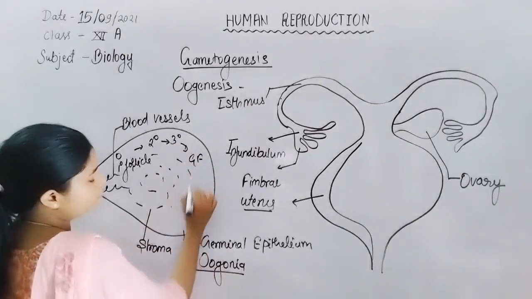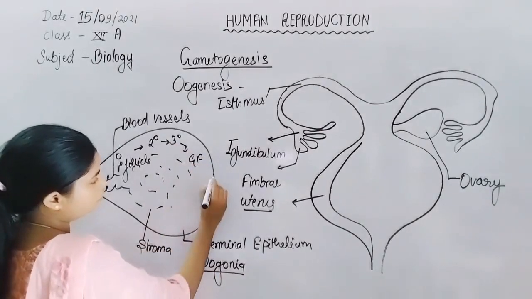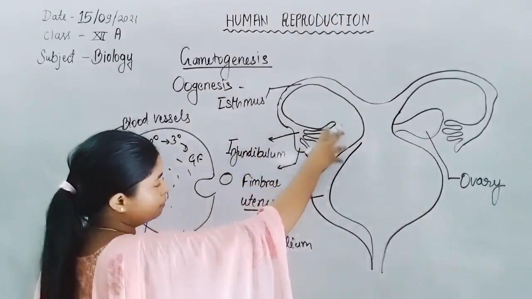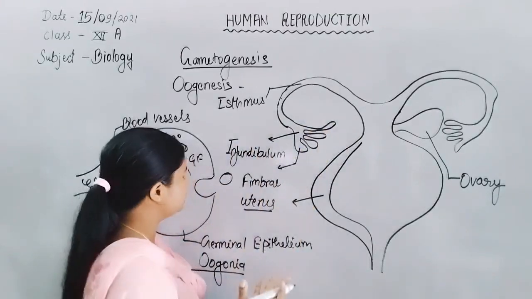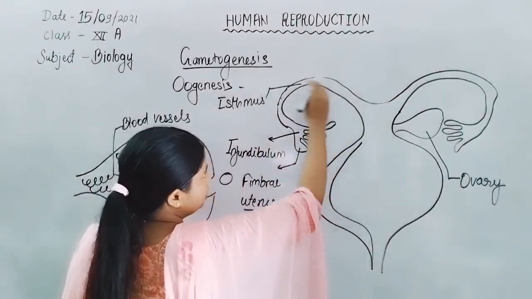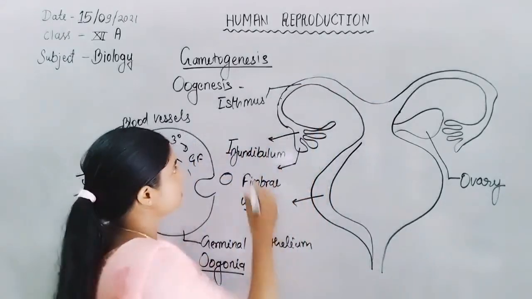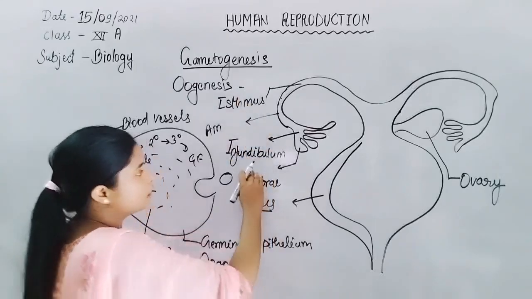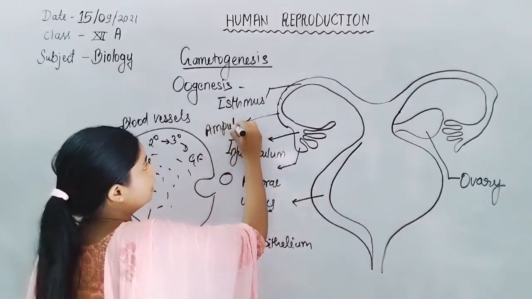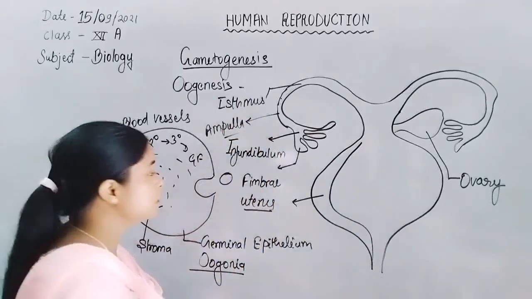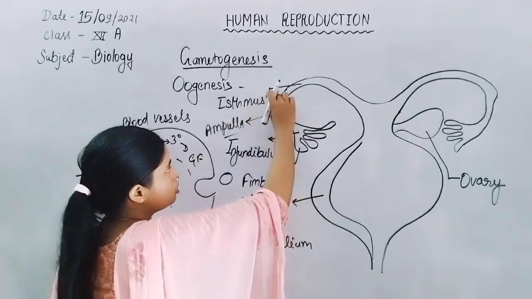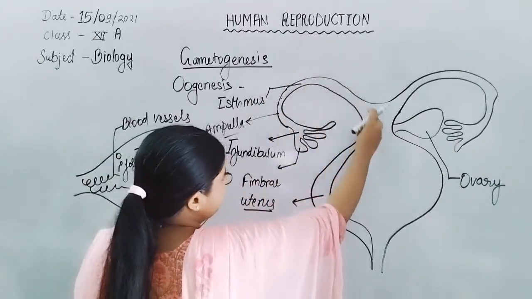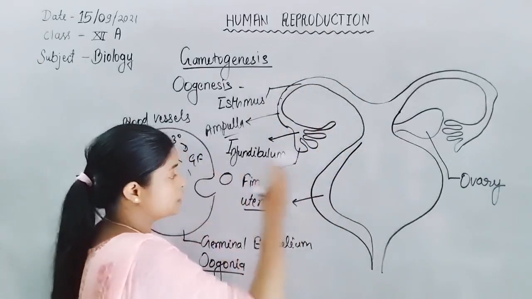After the Graafian follicle, the ovum is ejected from the ovary and captured by the fimbriae of the fallopian tube, or oviduct. They transfer the ovum into the isthmus region. From the infundibular region, in between the isthmus and infundibulum, the ampulla is present, and at the junction of the ampullary region and isthmus, fertilization takes place. After fertilization the egg is transferred